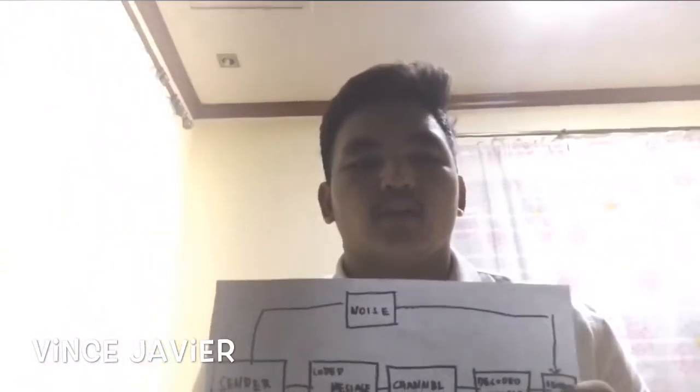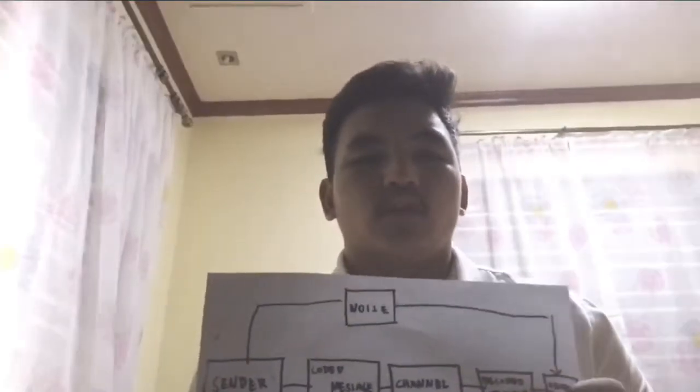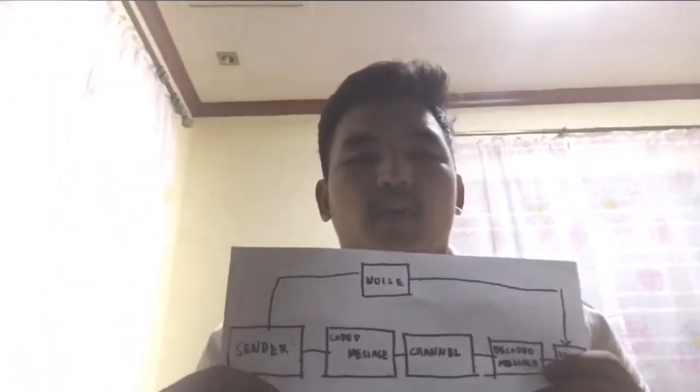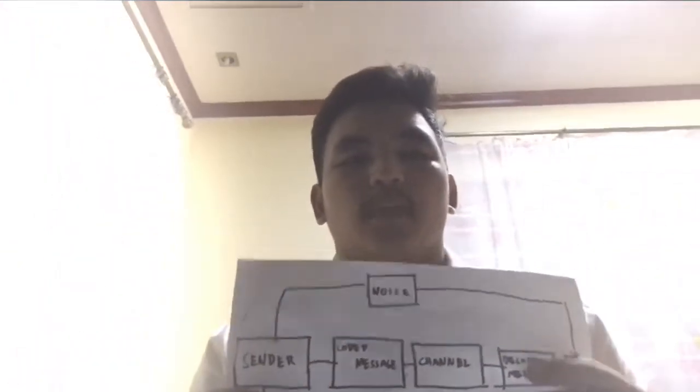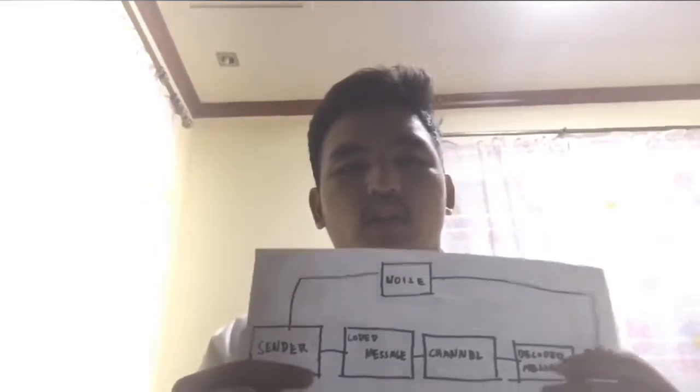Communication process is defined in simple ways as a transmission of message. And in order to transmit that message, we should follow the steps or we should have the process. First thing that is involved in the process is the sender. The sender is the one in charge of coding the message. The message will be sent through the channel. The channel will serve as a transportation or a way to send the message.